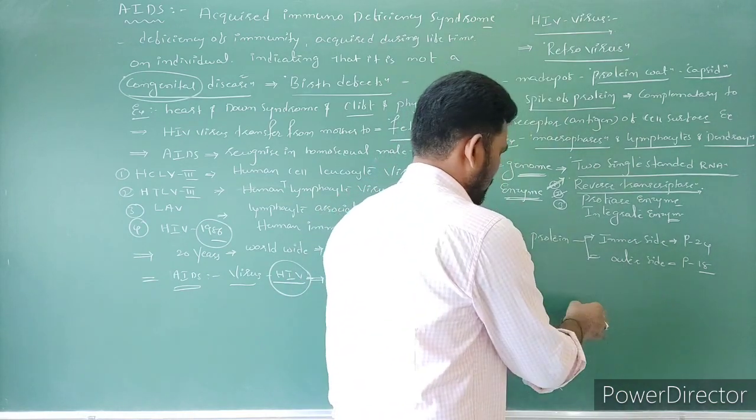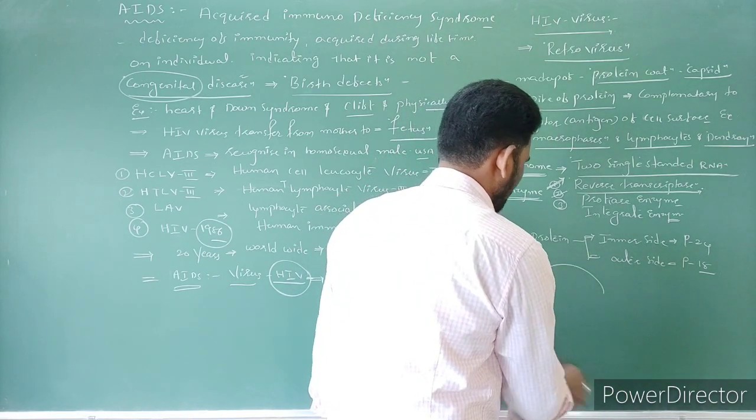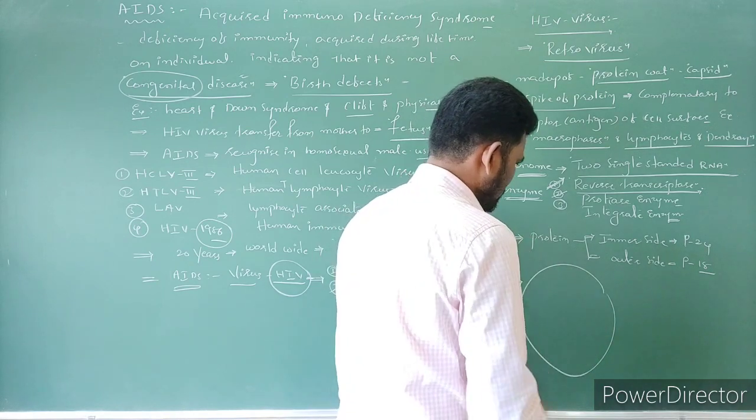Then if you observe the diagram, this is one HIV virus.